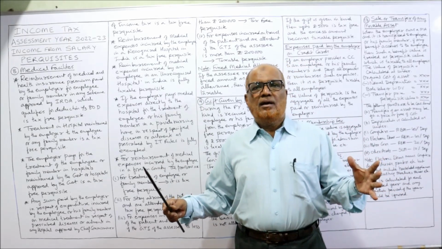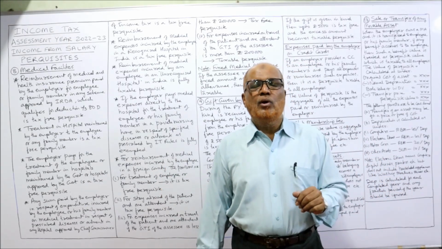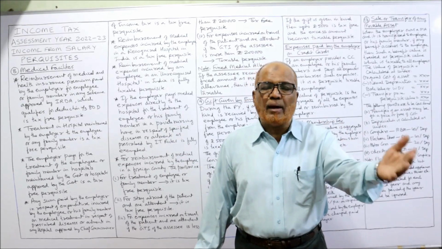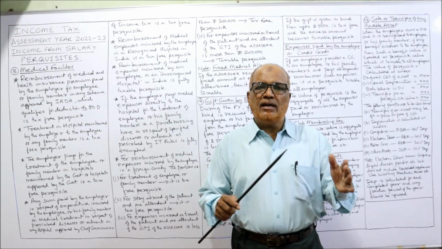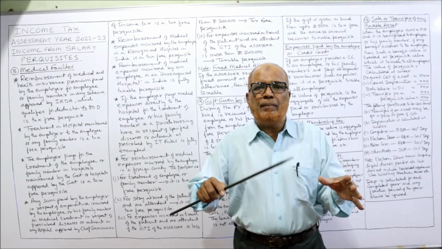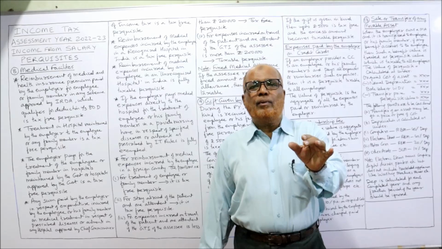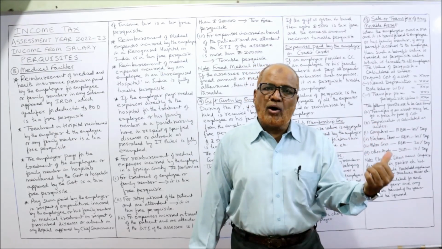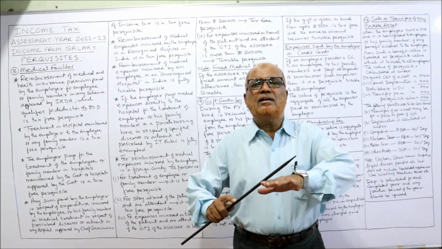Second one: treatment in a hospital maintained by the employer for the employees or family members. In many cases, a hospital will be maintained by the employer to provide health facilities to the employee or their family members. Suppose Mr. X is working in a company. The company has maintained a hospital for the benefit of employees and their family members. So any employee or family member getting health facilities from the hospital maintained by the employer